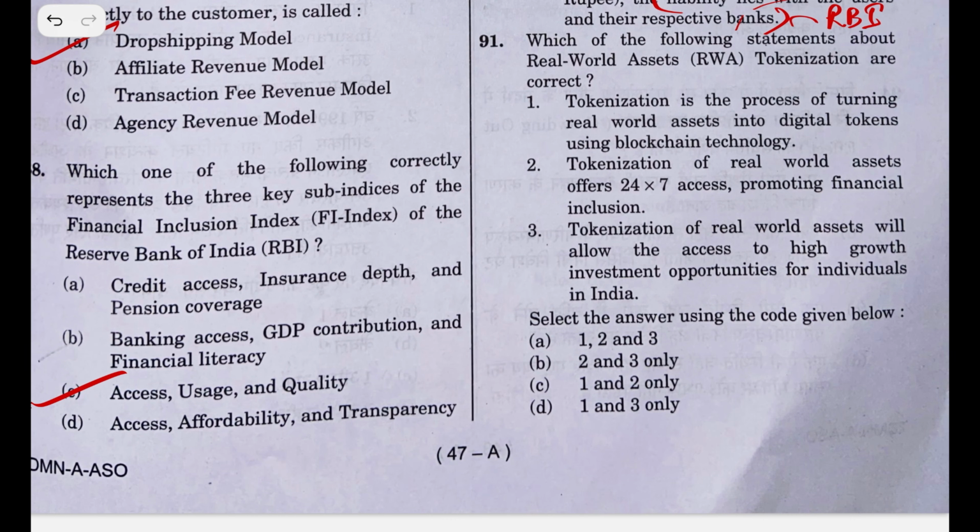Which of the following statements about real world assets tokenizations are correct? Tokenization is the process of turning real world assets into digital tokens using blockchain technology. Yes, tokenization of real world assets offers 24/7 access, promoting financial inclusion. Yeah, this is right. Tokenization of real world assets will allow access to high ground investment opportunities for individuals in India. This is debatable, but they have given this as right one. The answer is A.